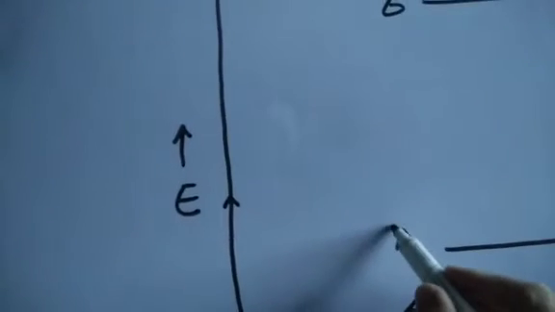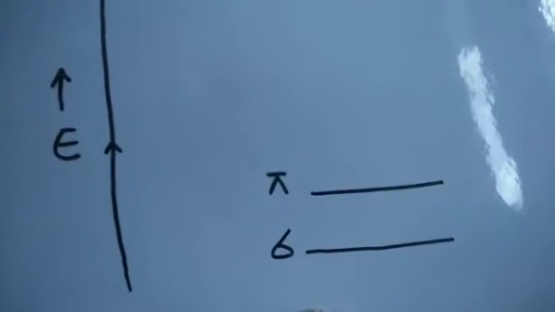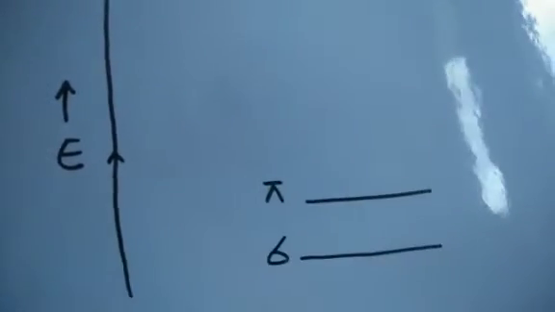Now likewise if we put pi electrons, they are less stable. A pi bond is a weaker bond, that means higher energy. So the pi bonding will also have higher energy than the sigma bonding. So sigma bonding has the least energy, followed by pi bonding. So corresponding to the pi bond there will be pi star, that is the pi antibonding orbital.